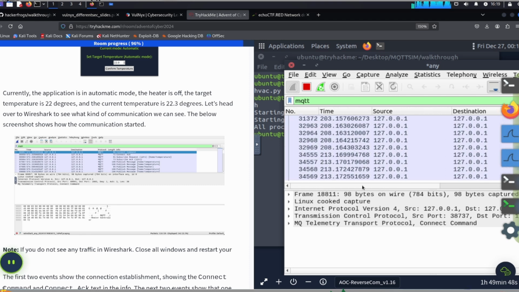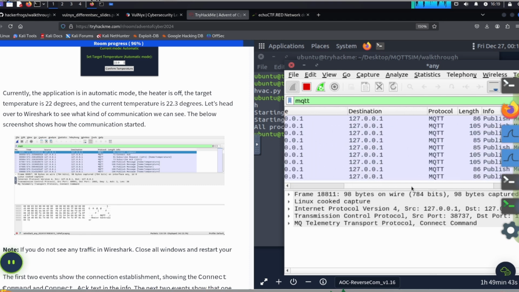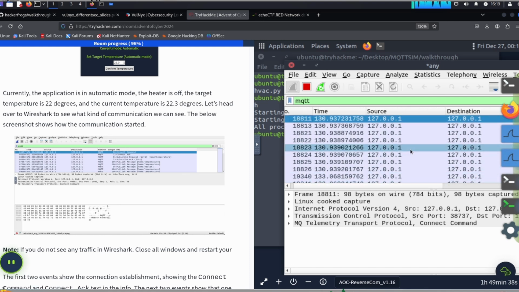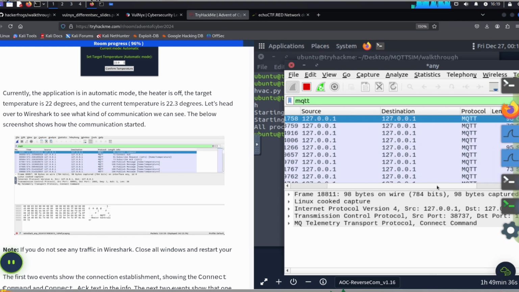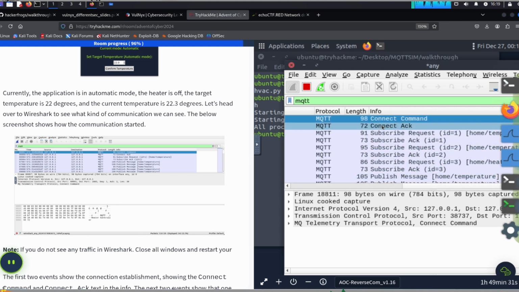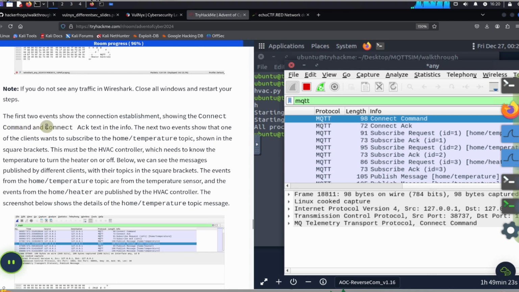And then we're going to go back. Actually, we only need to know about, let's scroll back up. If we scroll all the way up over here, we're going to see the beginning of the communication. So MQTT, communication command, ACK, and some other stuff happening over here. So the first 2 events show the connection establishment, showing the connect command, and connect ACK, text, and the info. So connect command is over here.